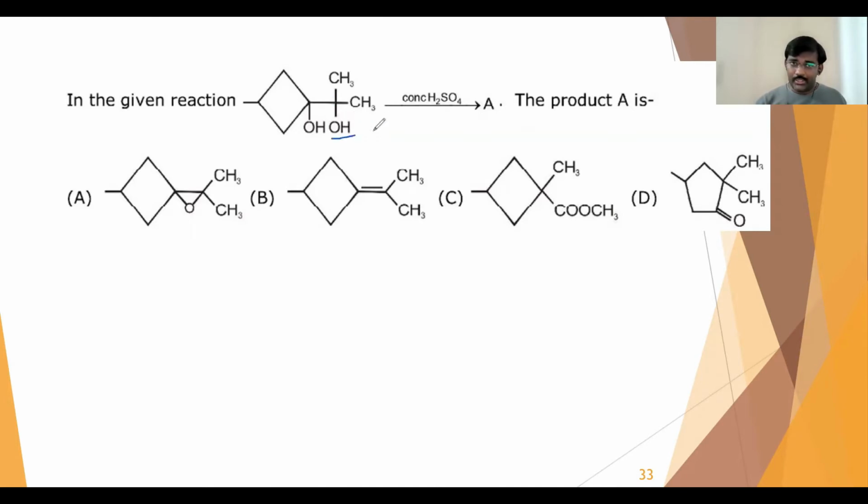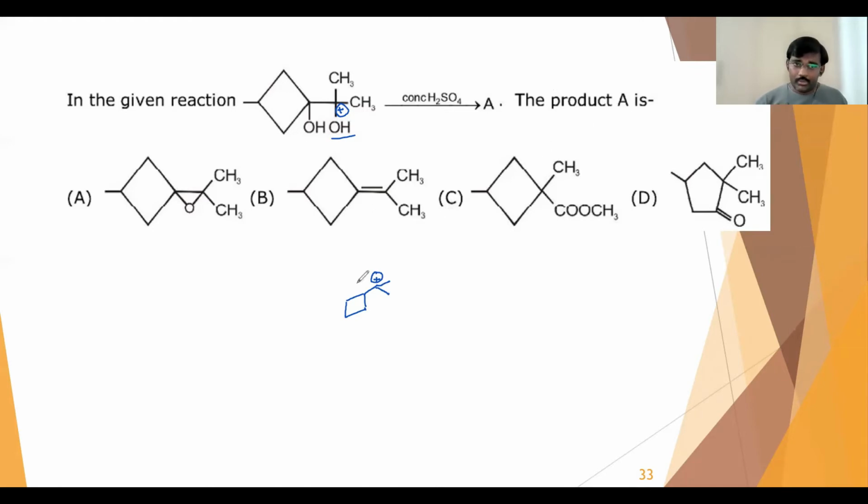So if it is attacking this OH, I'll get the positive charge over here. And there is a cyclobutyl ring, like this, and if it is having a positive charge coming over there, there is always a chance to get the expansion from it. Because when you compare a 4-membered ring and a 5-membered ring, the 5-membered ring is always more stable, right? That is why here it will undergo ring expansion.